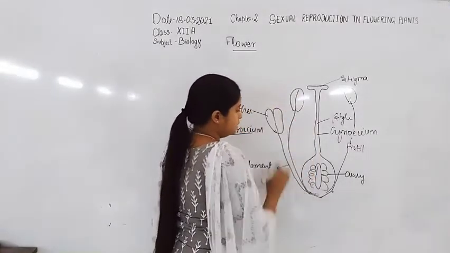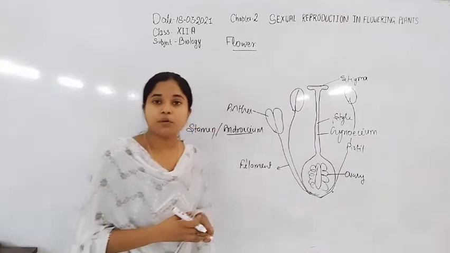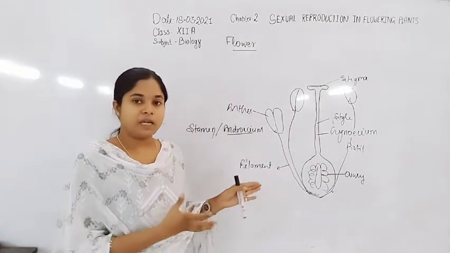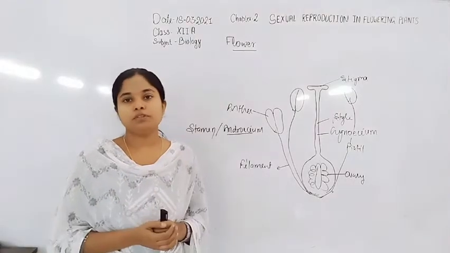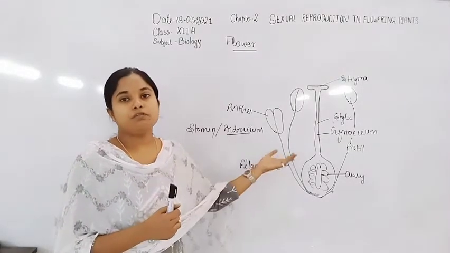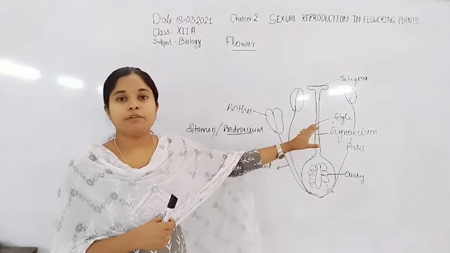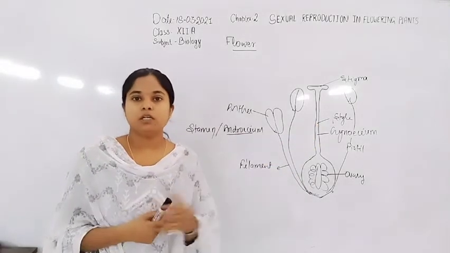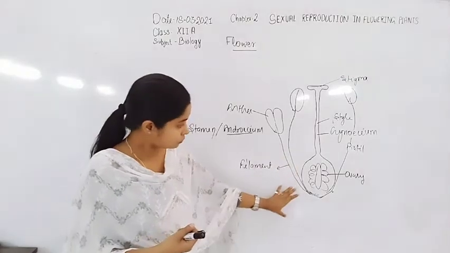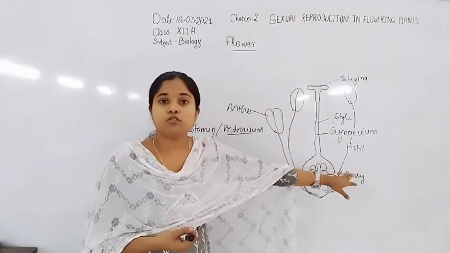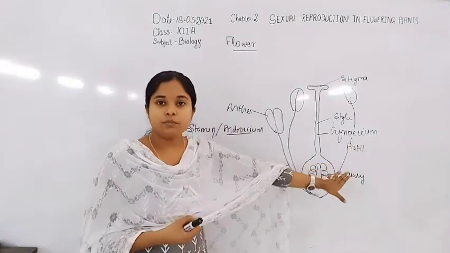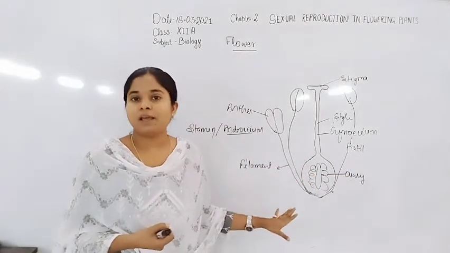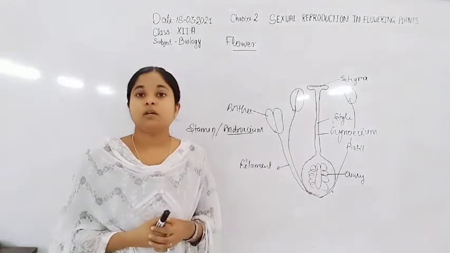These are the male and female reproductive parts in which sexual reproduction is carried out by the formation of two types of gametes. The male gamete forms inside the anther and the female gamete forms inside the ovary. So the pistil or gynoecium functions as the female reproductive part and the androecium functions as the male reproductive part.